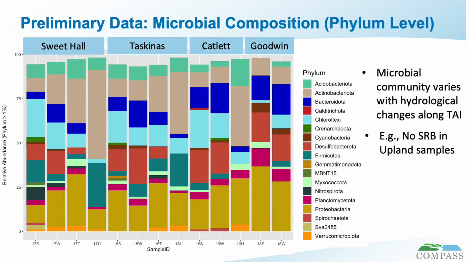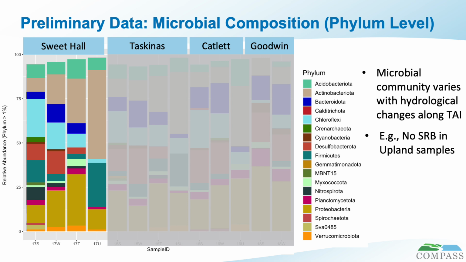Next, let's look at the microbial composition of all of our samples. And here we're looking at the microbial community from the phylum taxonomic level. And as it's a little difficult to see what's happening with all 4 wetlands on the same figure, let us first just focus on one wetland at a time. This way, we can better see changes that are occurring along the transect.